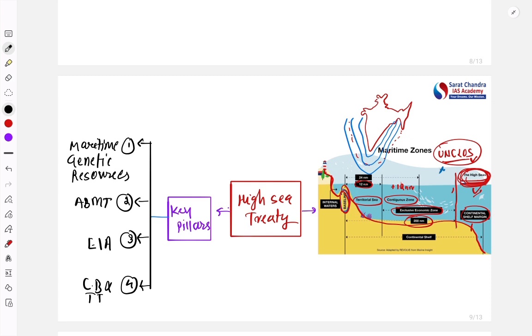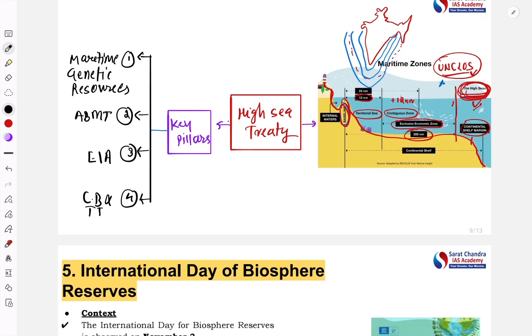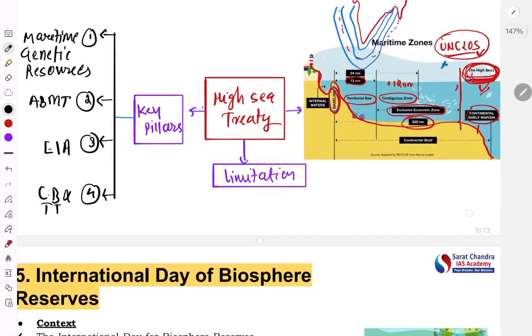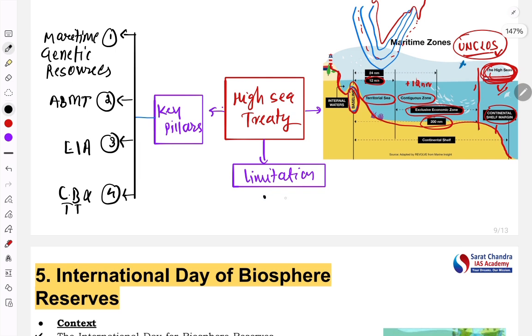Now the problem here, the major limitation of this treaty, is that major countries like China, US, Russia have not yet ratified it. So its inclusiveness and broader implication will be limited.